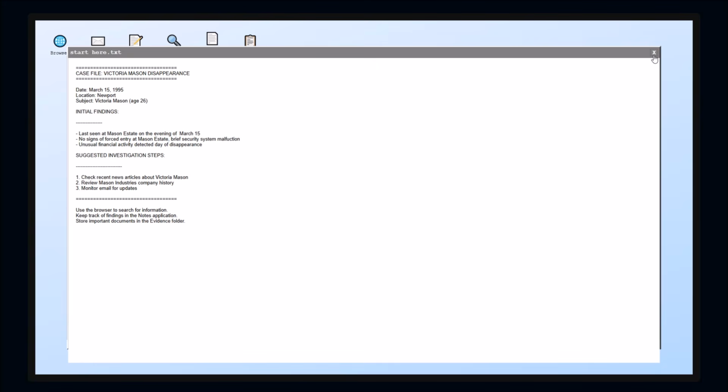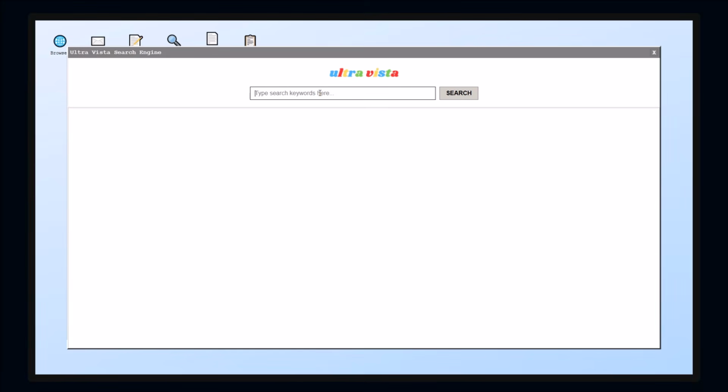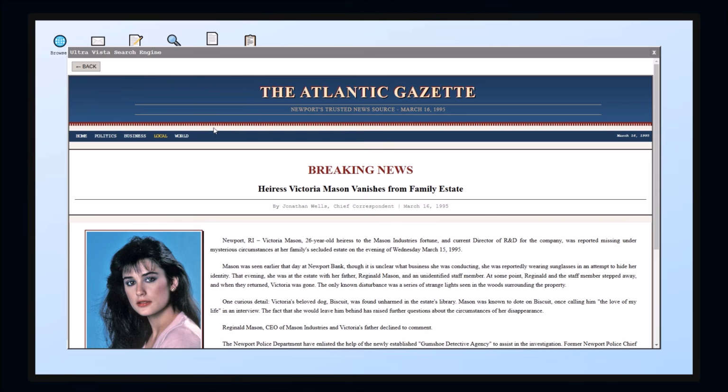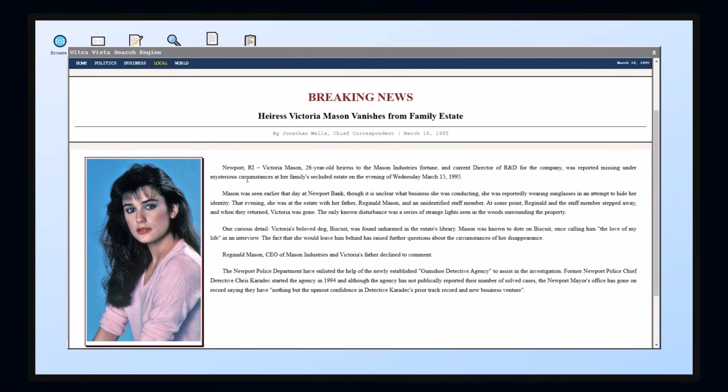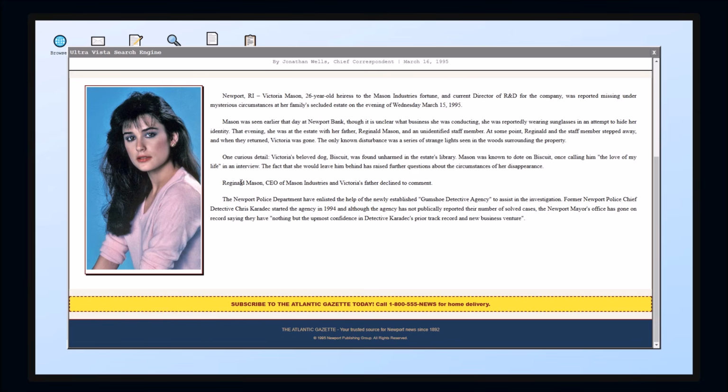So let's do number one. Let's just check recent news. Browser. Mason? No. Victoria Mason. Aha! Here we go. Here's an article. Breaking news. Heiress Victoria Mason vanishes from her family estate. 26-year-old heiress, Mason Industries fortune, current director of R&D, missing under mysterious circumstances, which was yesterday.